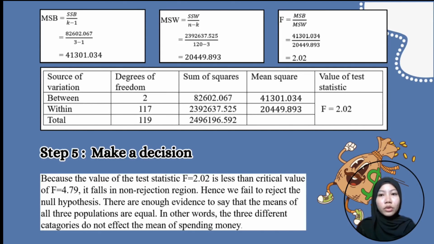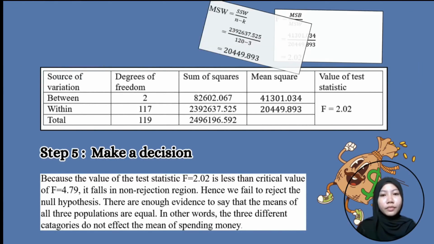And then you need to put all the information into the table. And then step 5, we need to make a decision. Because the value of the test statistic F equal to 2.02 is less than the critical value of F equal to 4.79, it falls in the non-rejection region. Hence, we fail to reject the null hypothesis. There is enough evidence to say that the means of the 3 populations are equal. In other words, the 3 different categories do not affect the mean of the money spent.